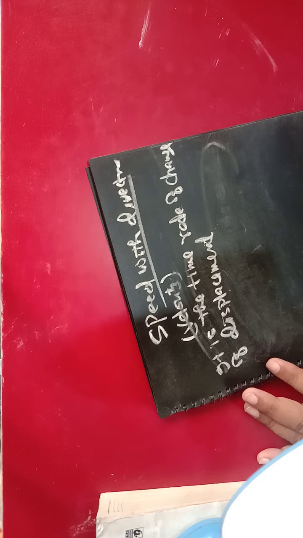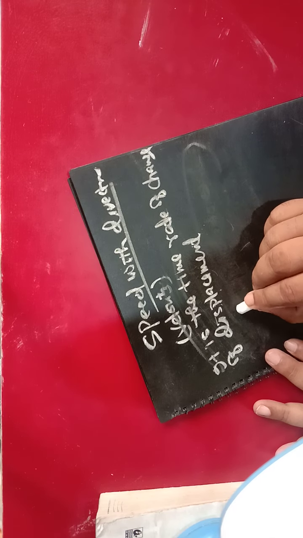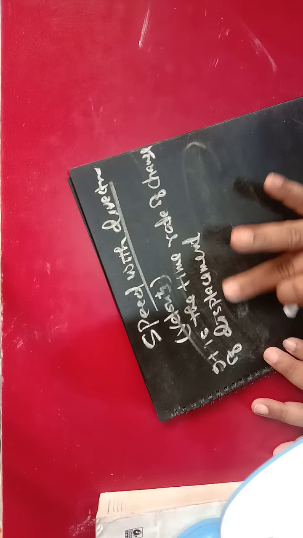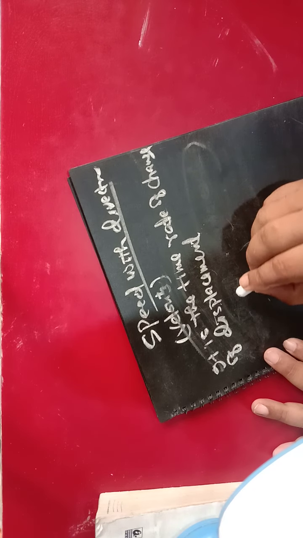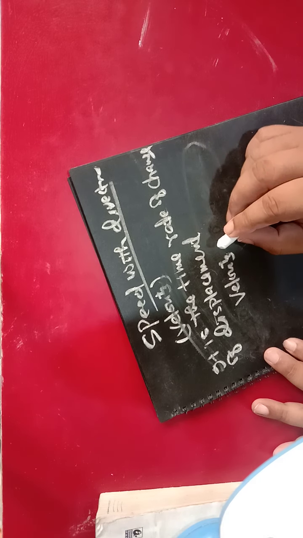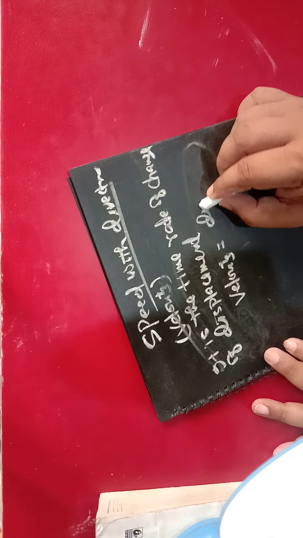Clear? If the displacement varies with respect to time, that is the time rate of change of displacement, and accordingly you can get the uniform velocity. But simply, in a simple way, you can write velocity equal to displacement by time.